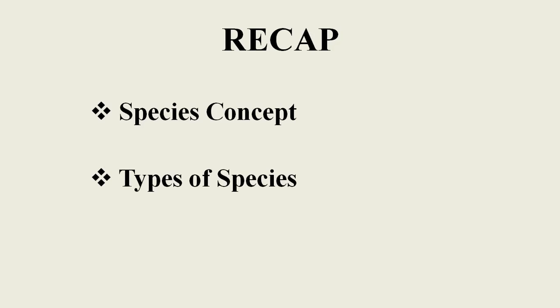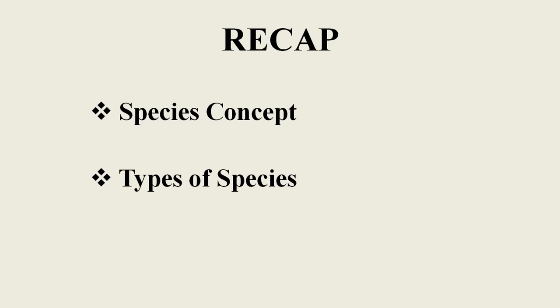Now we discuss the simple phenomena, what we learned in the last lecture, and then we go to the fourth part. Basically, in the last lecture we discussed different parts. Very first we discussed the species concept. What is the definition of species? Then the related information of species we discussed. Then we also went to the types of species.